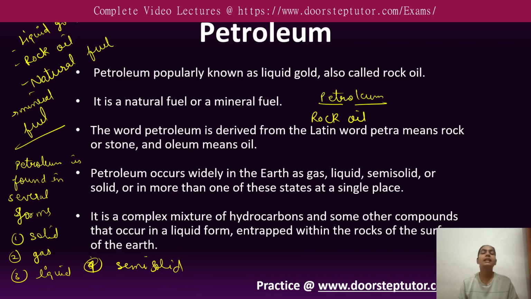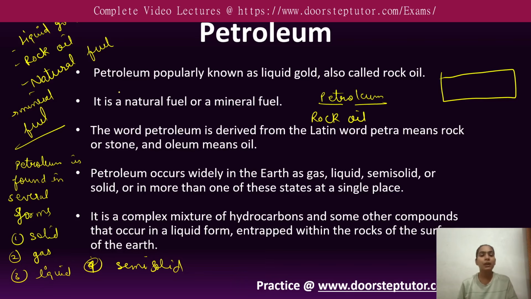It may be solid, gaseous, semi-solid or liquid. And in any rock or at any one place, petroleum is also found in more than one phase. If it is a rock formation where petroleum is present, it may be found as a gas, it may be found as a liquid. Sometimes both the liquid and the gaseous condition are found in one rock.